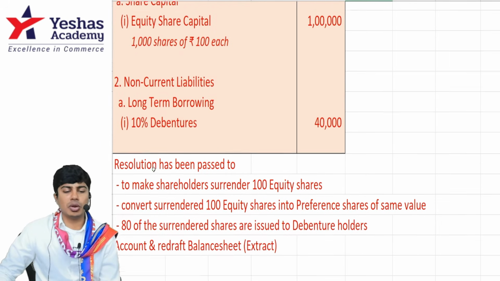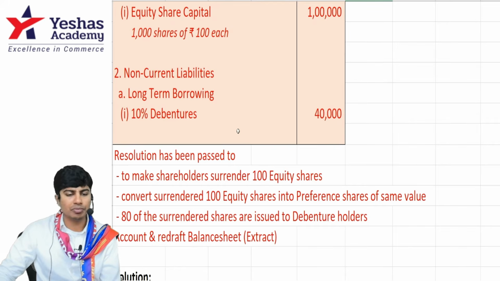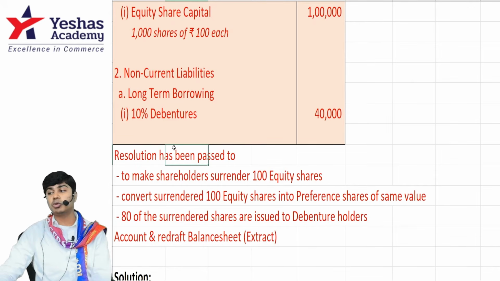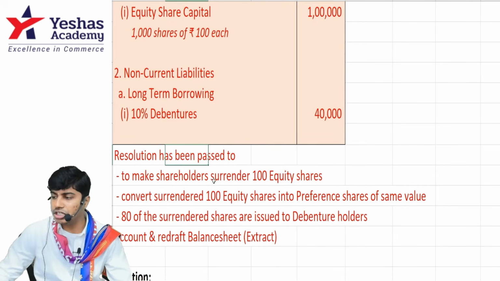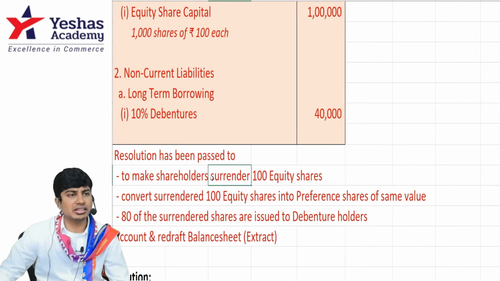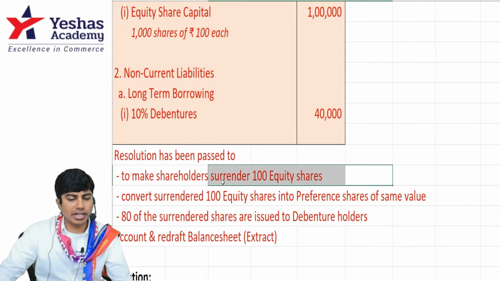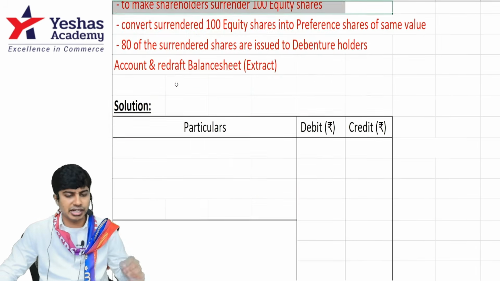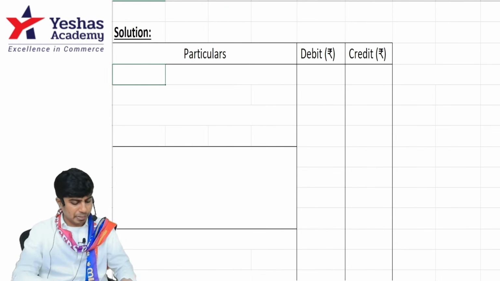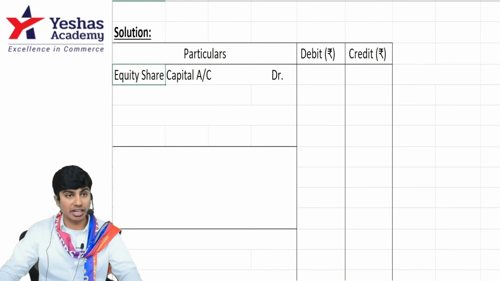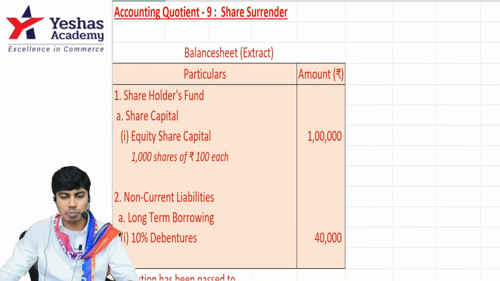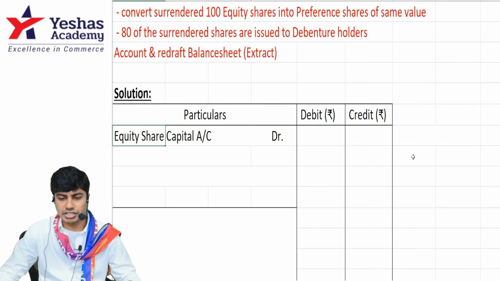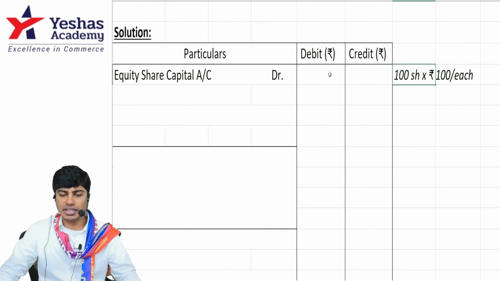We have long-term borrowing, 10% debentures of 40,000. A resolution has been passed in the process of internal reconstruction to make shareholders surrender 100 equity shares. Shareholders are surrendering how many equity shares? 100 equity shares. When shareholders surrender 100 equity shares, our equity share capital will decrease by 100 shares, each share being rupees 100. 100 shares into 100, can I say 10,000 rupees?